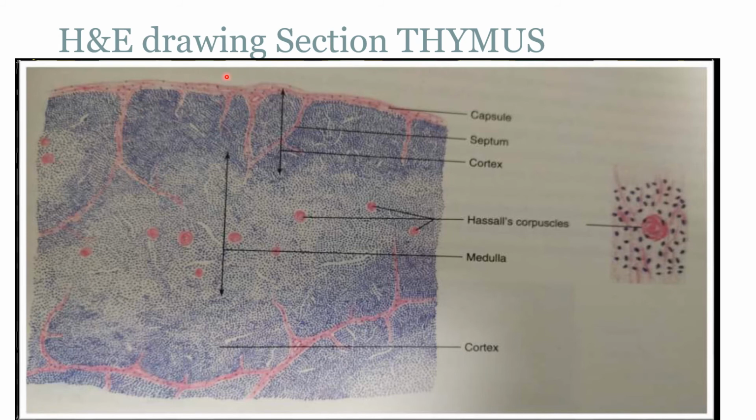So this is the H&E section of the thymus. The outer part is the capsule. The capsule goes inside to form septa, and these septa divide the thymus into multiple lobules. The darker zone is the cortex and the inner zone is the medulla. The medulla is interconnected to form a lighter zone, and here there is a concentric arrangement of Hassall's corpuscles. Epithelioreticular cells arrange concentrically to form a Hassall's corpuscle. So this is the section of the thymus.